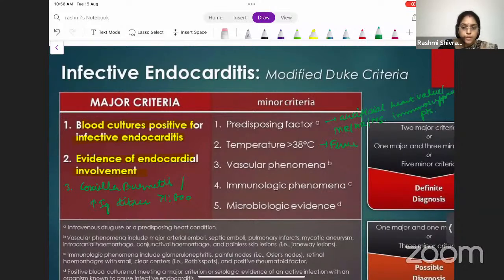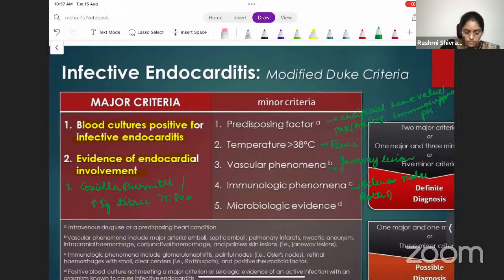So what are the vascular phenomena which you should remember? Named ones, Janeway lesions. You should not confuse between the vascular phenomena and the immunologic phenomena. So vascular phenomena will be something like Janeway lesions, but the immunologic phenomena will be painful nodes. You must remember Osler's nodes, which are painful. And what else? Roth spots, Roth spots on the retina. All these are important. Okay, so Janeway lesions, Osler's nodes, Roth spots, these are all important. You must also remember Osler's nodes are painful.